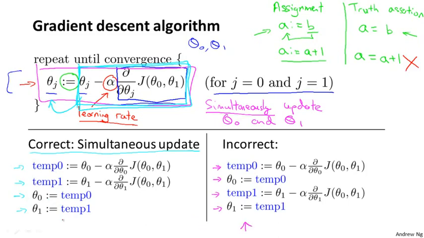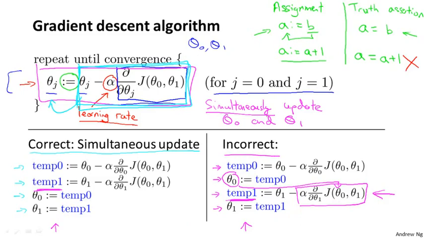And the difference between the right-hand side and the left-hand side implementations is that if you look down here, at this step, by this time you've already updated theta 0, so you would be using the new value of theta 0 to compute this derivative term. And so this gives you a different value of temp 1 than the left-hand side, right? Because you've now plugged in the new value of theta 0 into this equation. And so the one on the right-hand side is not a correct implementation of gradient descent.